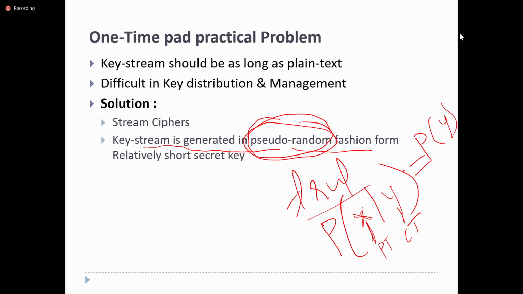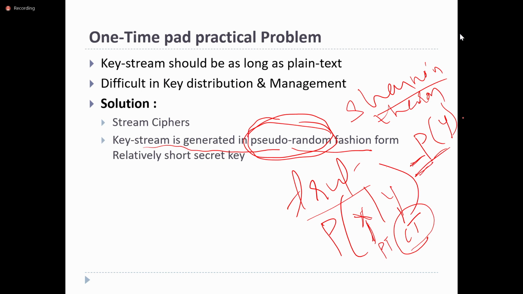This is specified by Shannon's theorem. The probability of getting the plain text for a given ciphertext is equal to the probability of the plain text.